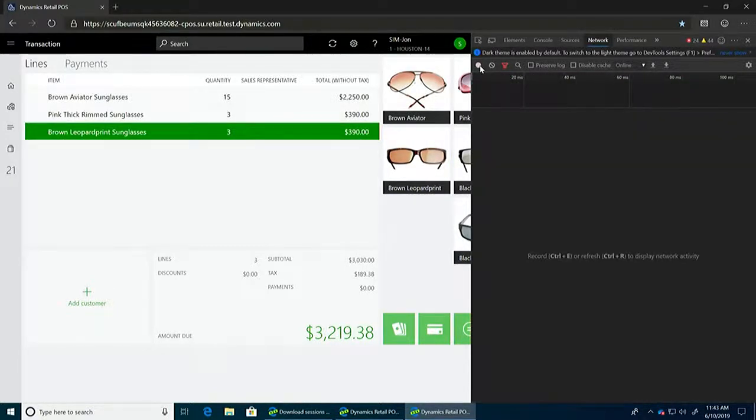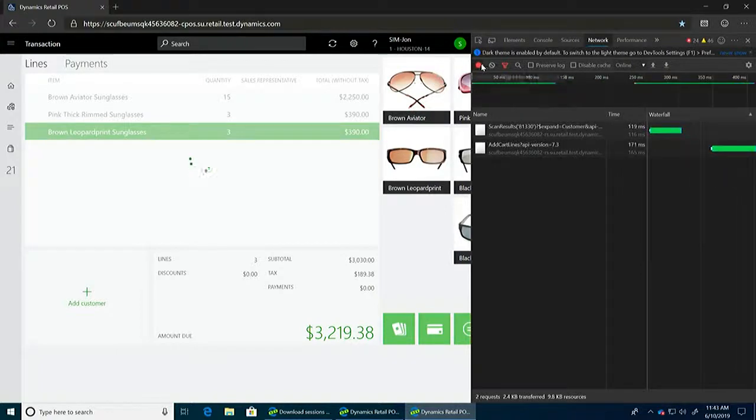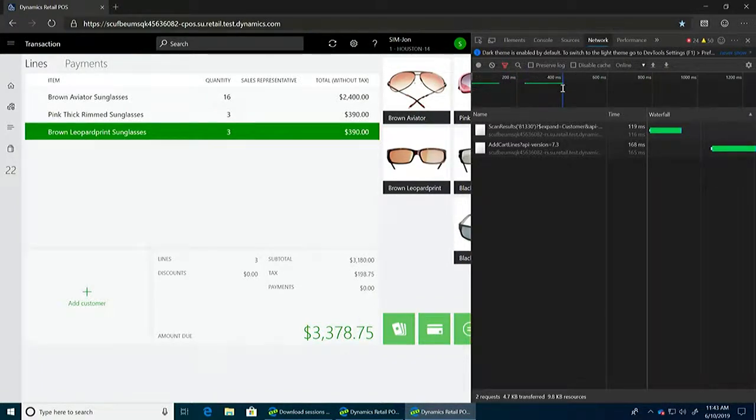Let's do it one more time. Okay. Again, right around the 400 millisecond mark. So from 800 milliseconds down to 400 milliseconds, close to 50% saving here. So that's the power of Cloud Scale Unit deployed locally. I'm going to switch back to the deck, and then we'll continue on to the next topic.